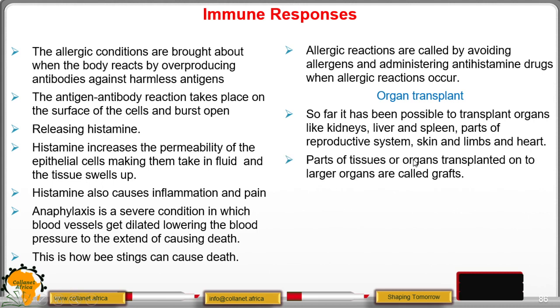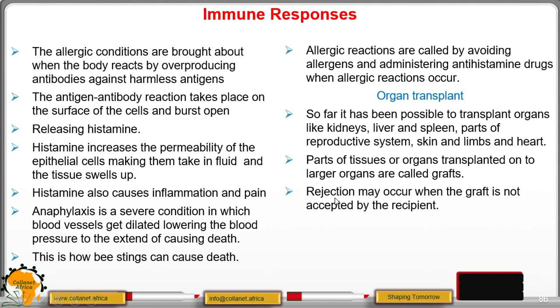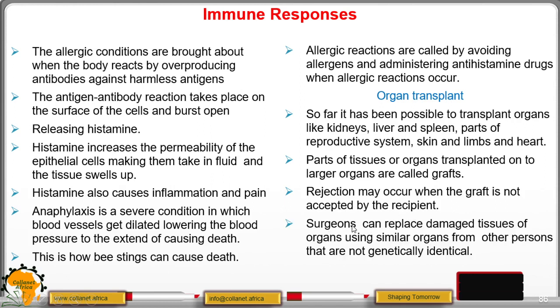Parts of tissue or organs transplanted onto larger organs are called grafts. Remember, rejection may occur when the graft is not accepted by the recipient. Surgeons, those people who perform these operations, can replace damaged tissues or organs using similar organs from other persons that are not genetically identical.